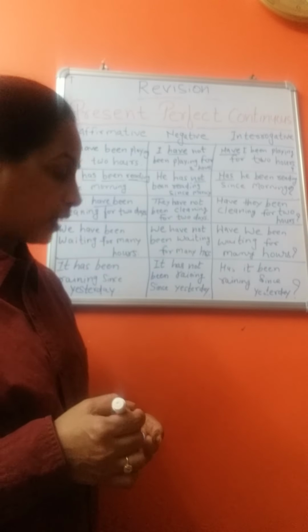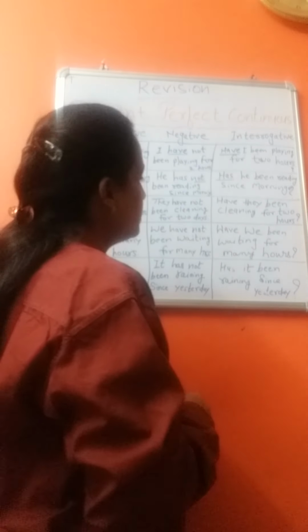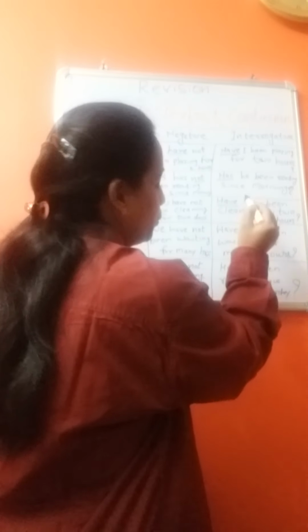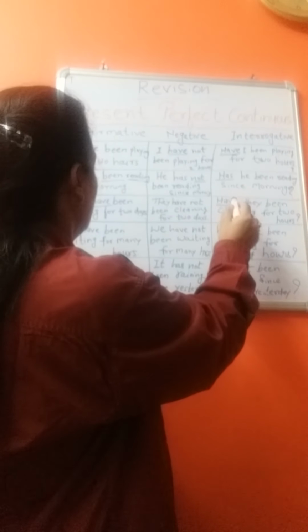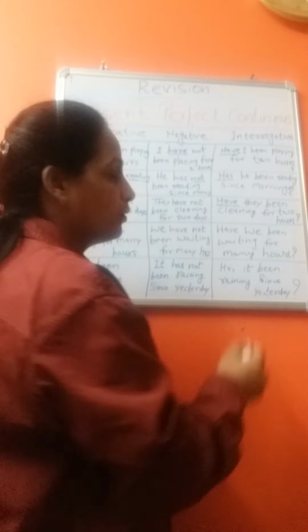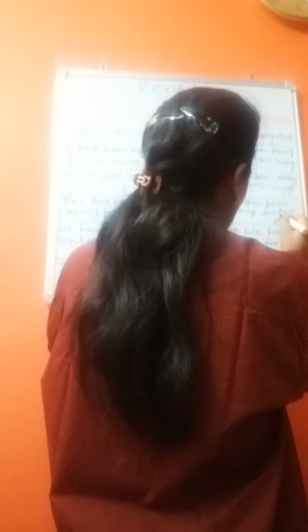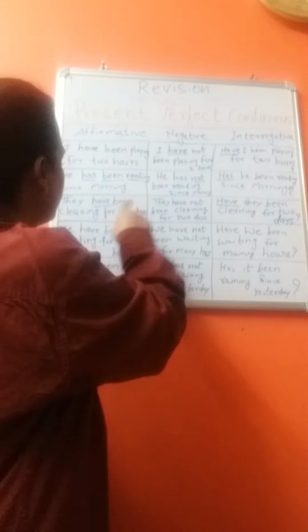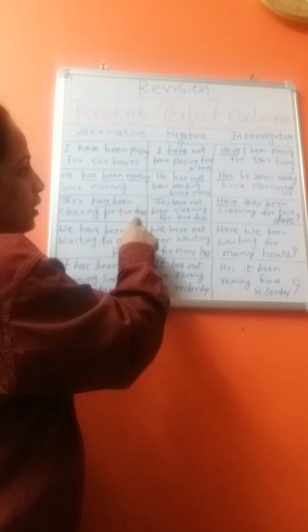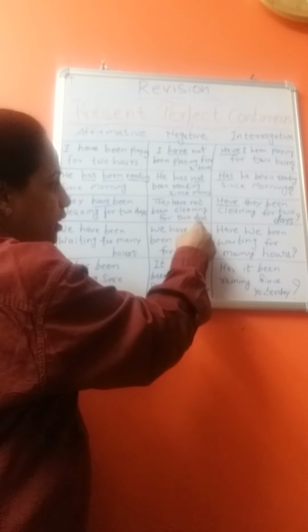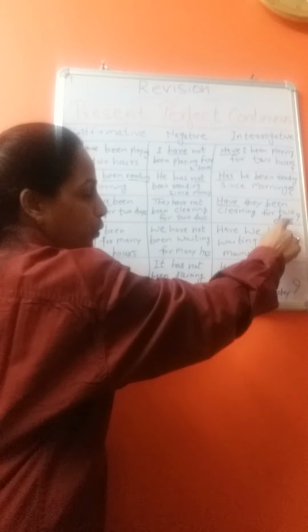And to make it an interrogative sentence, we use the helping verb first: have they been cleaning for 2 days? They have been cleaning for 2 days. They have not been cleaning for 2 days. Have they been cleaning for 2 days?